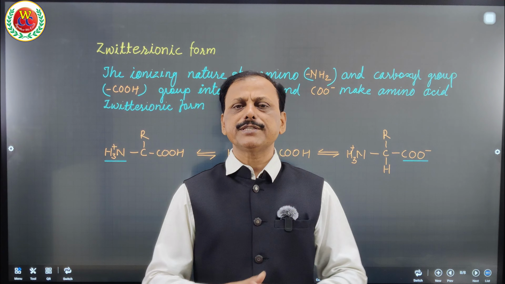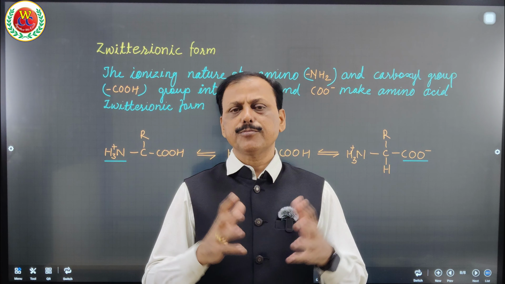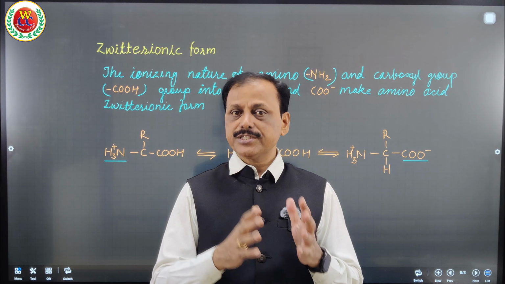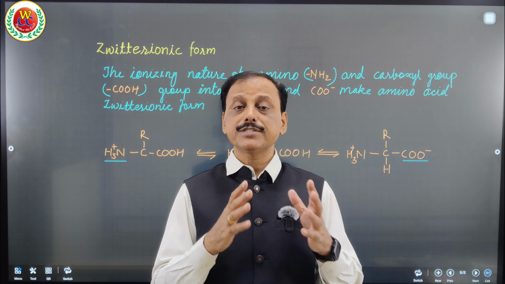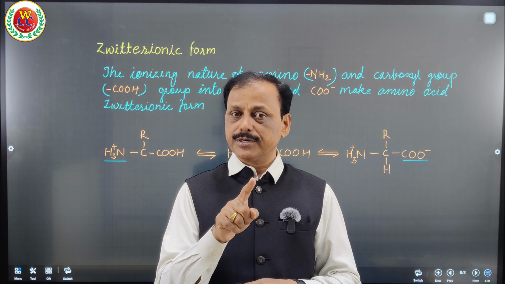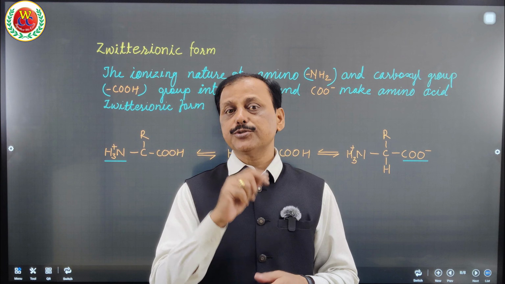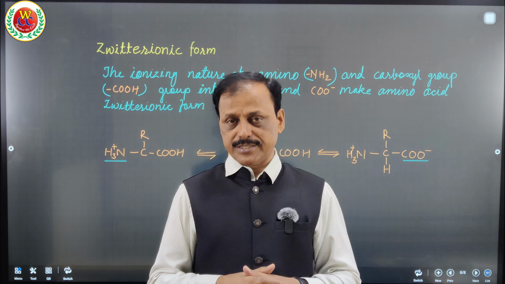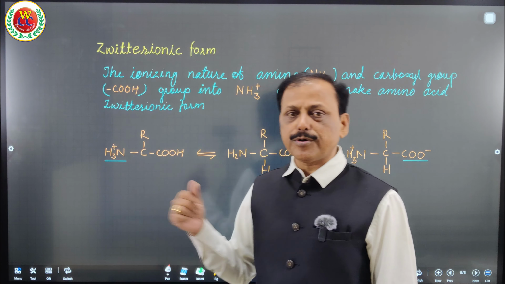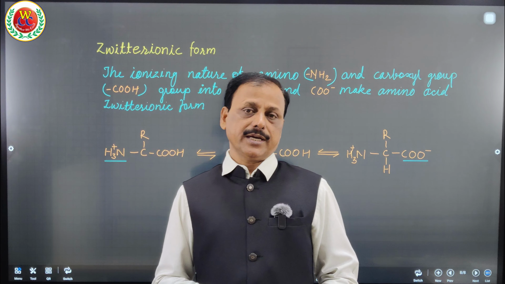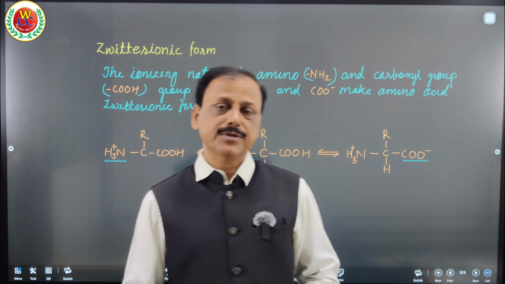Whatever protein is present in our body, a very vital biomolecule, is formed from amino acids. So proteins are the polymers of amino acids. Proteins are also known as polypeptides because they are formed by peptide bonds between amino acids. Proteins are heteropolymers because 20 different types of amino acids are involved in protein synthesis. So it was very important to know about amino acids, their structure and types. I hope you understood what amino acids are.